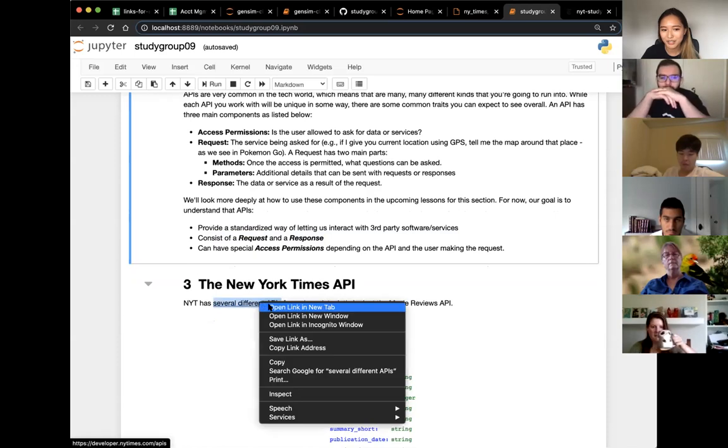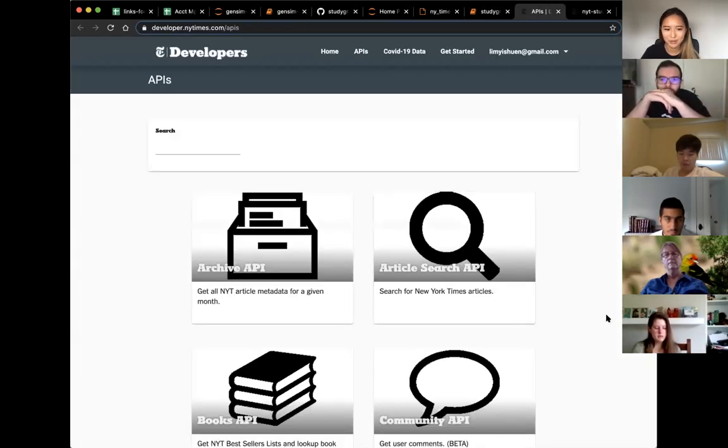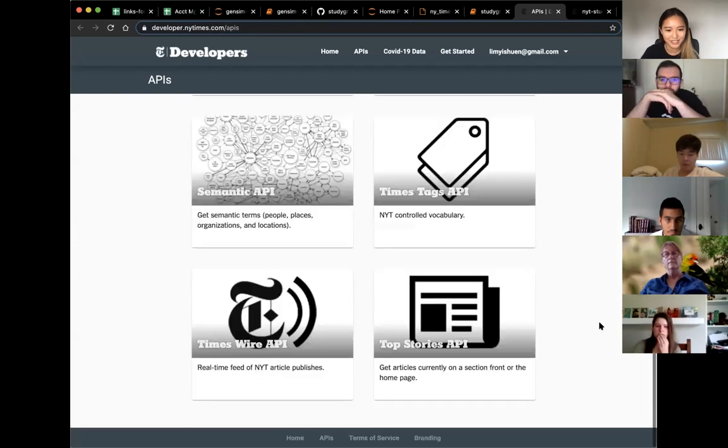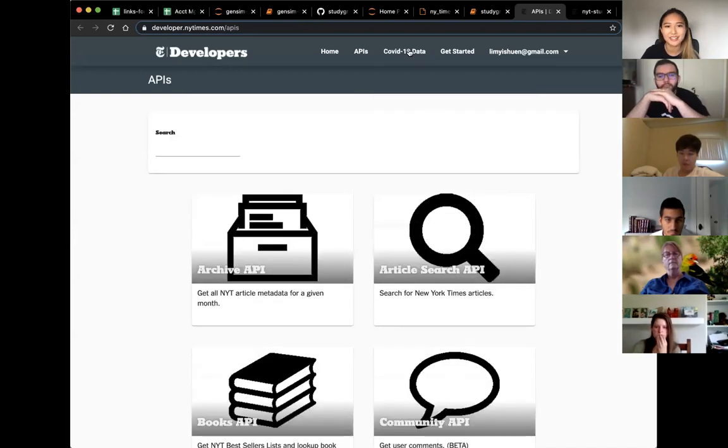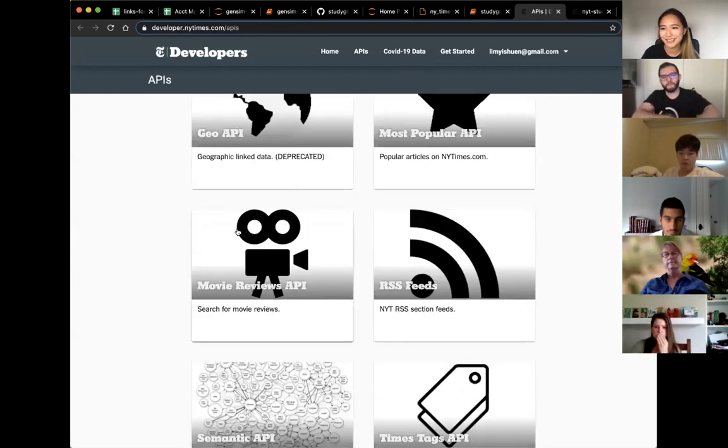And the New York Times is actually pretty cool. They have many different kinds of APIs. They have a new one too that is just for COVID data. Let's see, I don't think it's here. Oh, there it is. They have an API to get their COVID data, which is very interesting. But for this purpose, we're going to look at the movie reviews API because I think that one's a fun one.